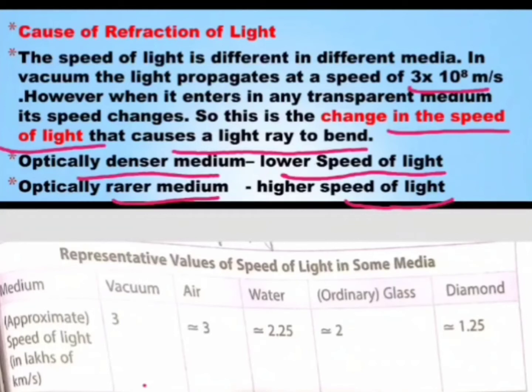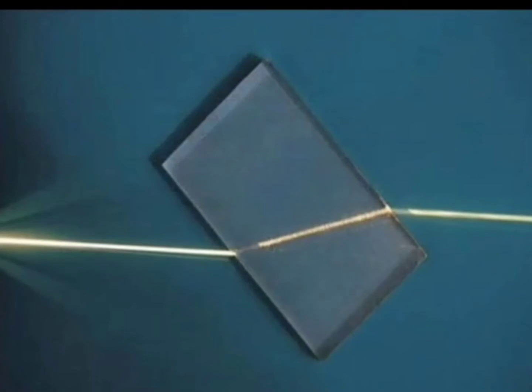So you have been given a table, so you can see it is 3 lakh kilometers per second, एयर में 2.8 है, बट अप्रॉक्सीमेटली वी टेक इट टू 3. Then in water it is 2.25, in glass it is 2, and in diamond it is 1.25 (×10^5 kilometer per second). So we can easily see that as the medium is becoming more dense, the speed of light is further decreasing, right?